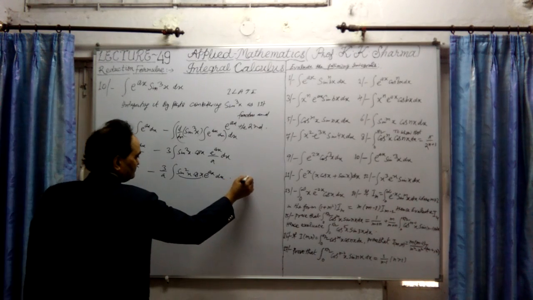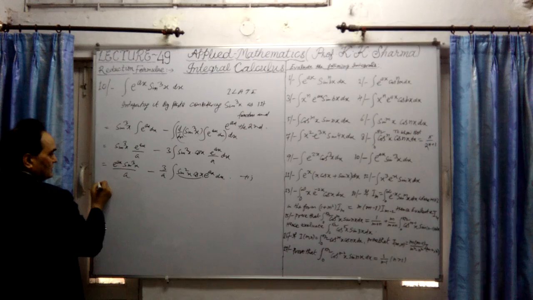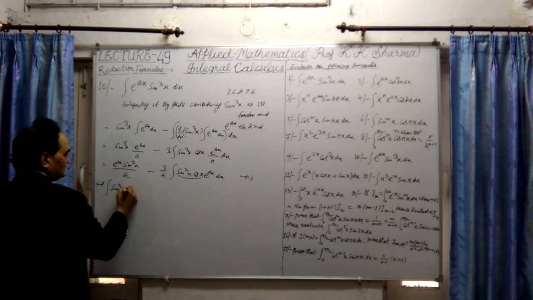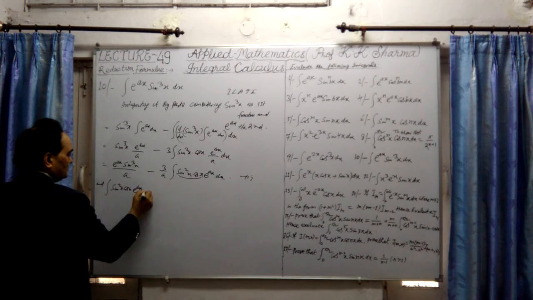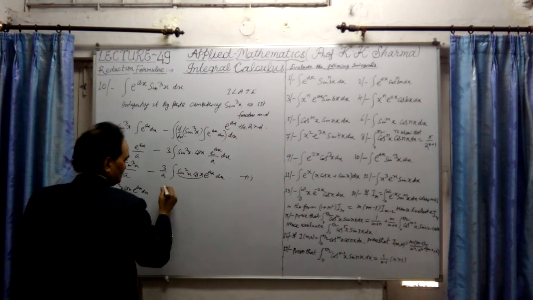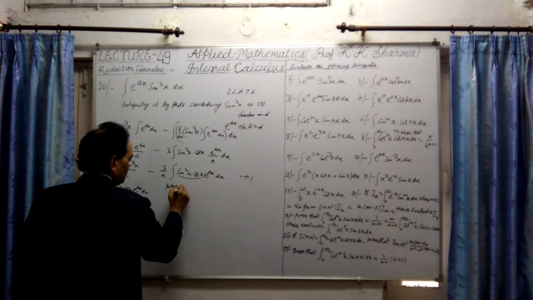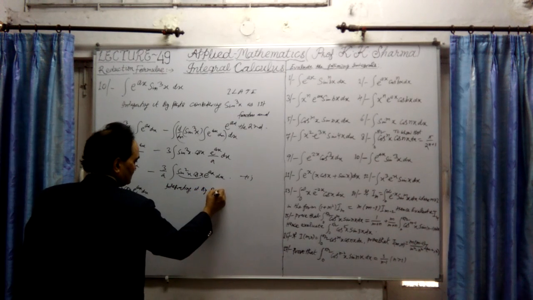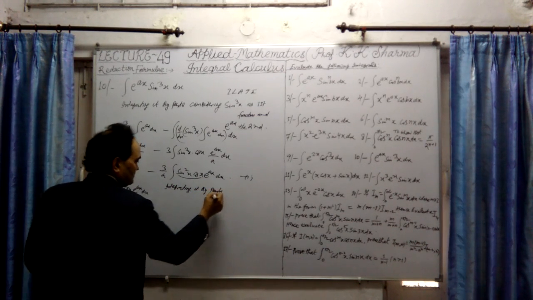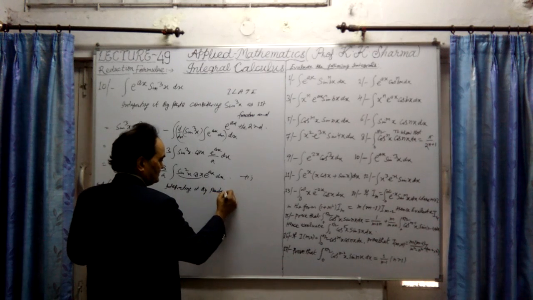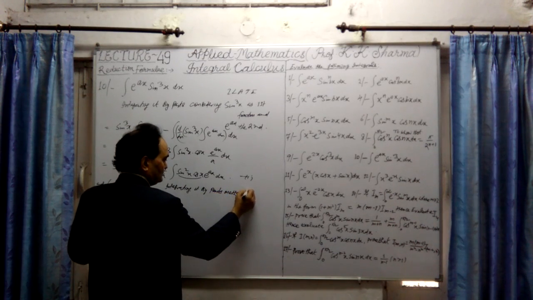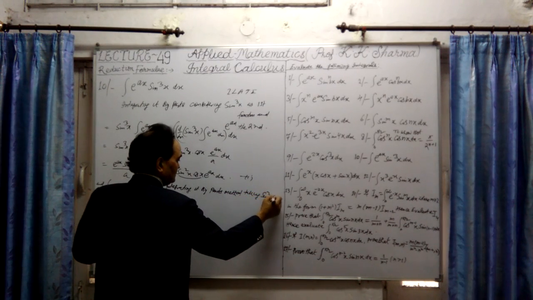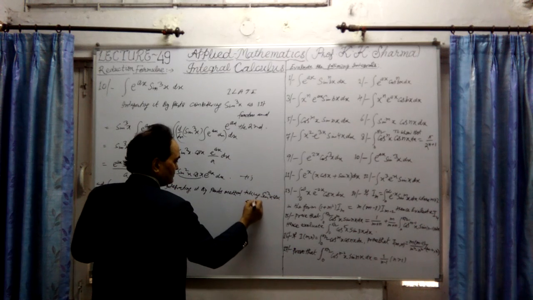Now let me write here. This is the first equation, and the integration of sin square x into cos x e raised to the power ax into dx. Integrating it again by the by parts method, taking sin square x into cos x as the first function.